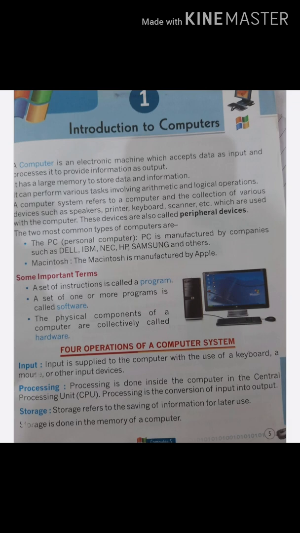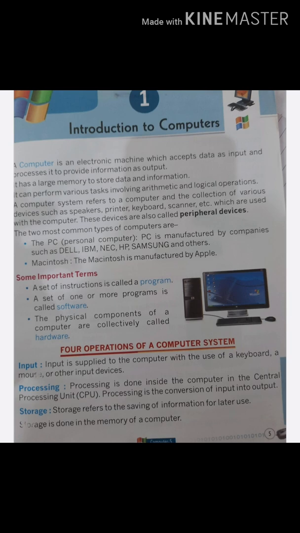Some important terms: a set of instructions is also called a program. A set of one or more programs is called software. Means a set of one or more programs, more than one program, is called software. The physical components of a computer are collectively called hardware. For operation of a computer system, that is input, processing, storage and output.